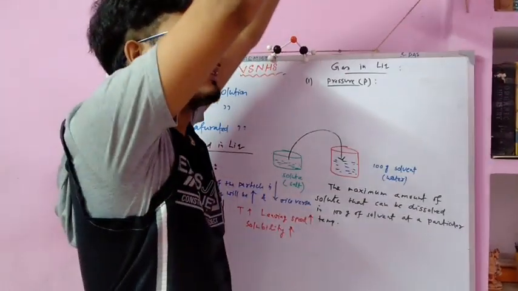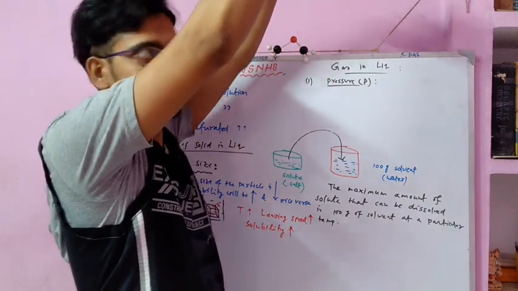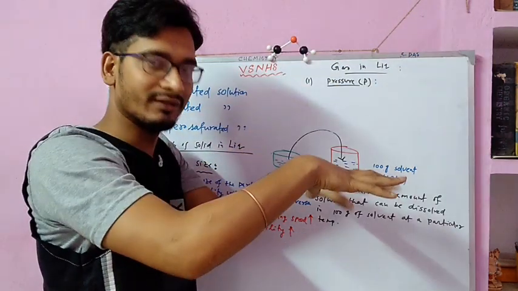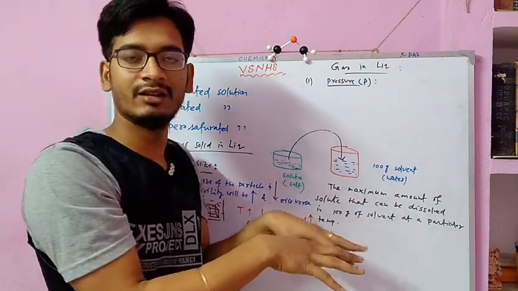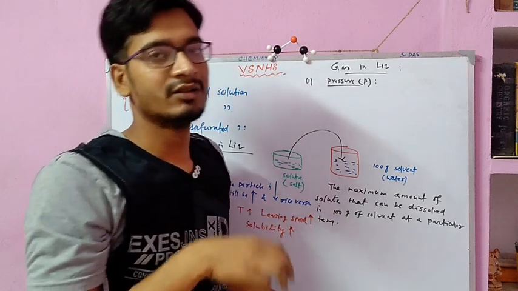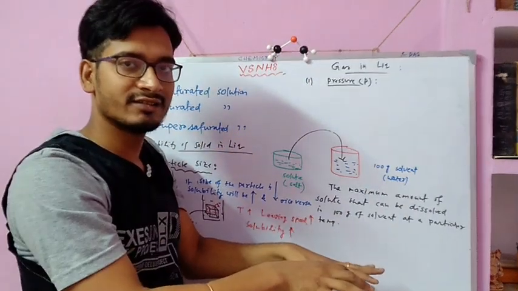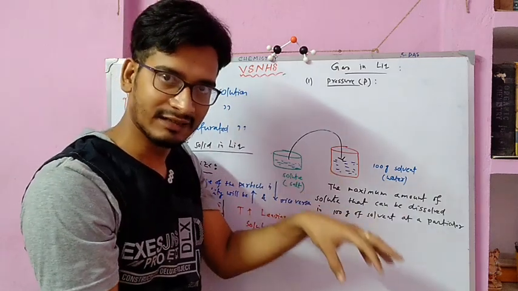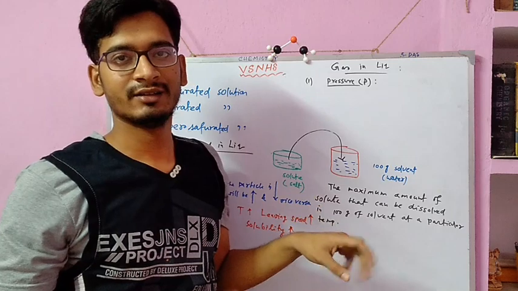And we are pressing this system, giving pressure from the upper side. What will happen? These gases present in the environment will come to the water. That means when pressure increases, the tendency of the gases to dissolve in water increases.